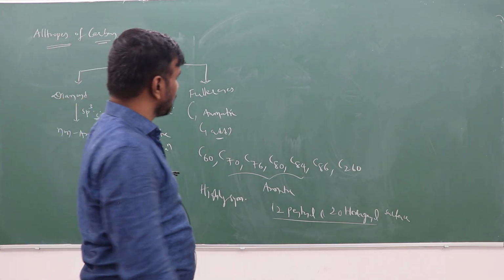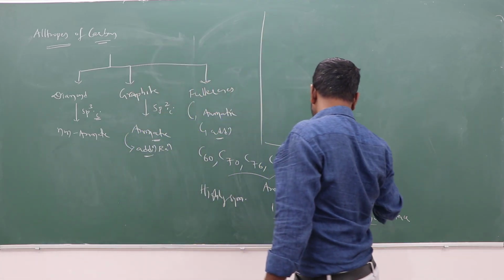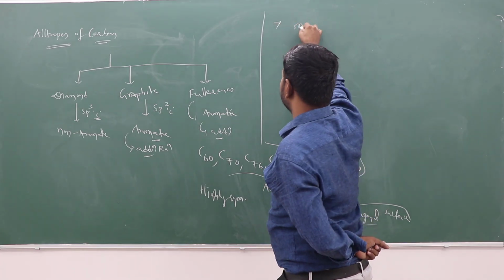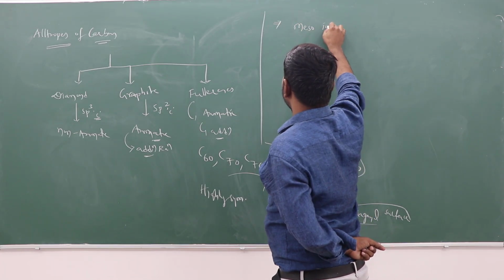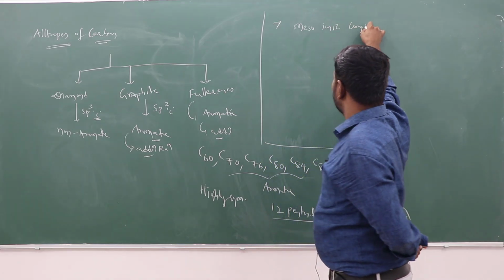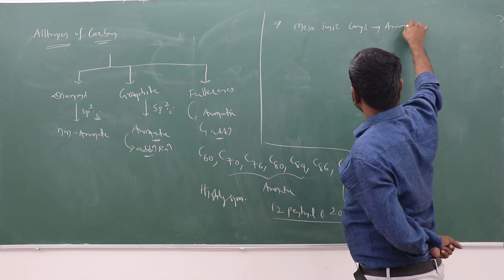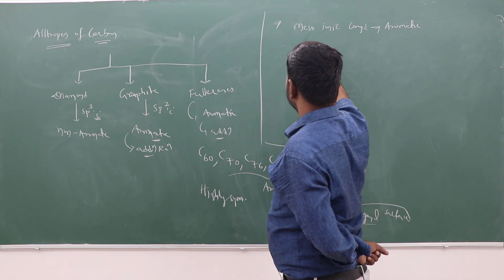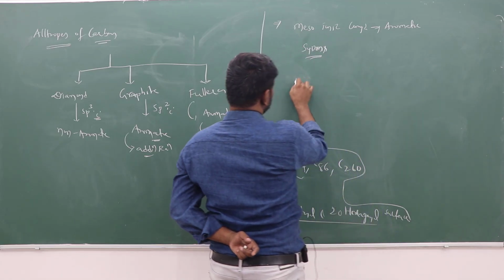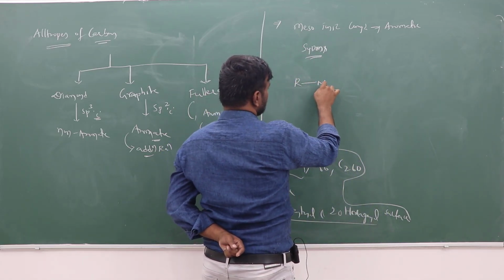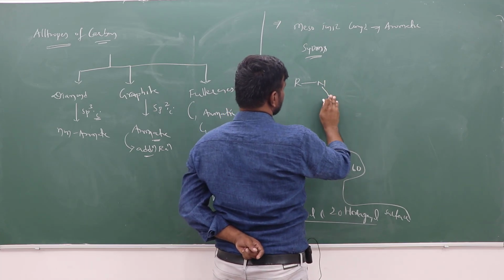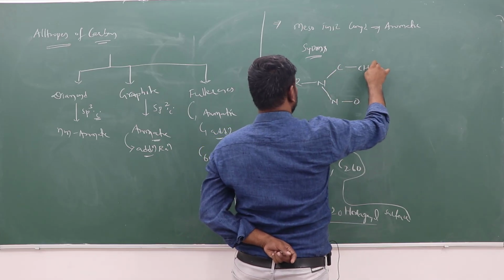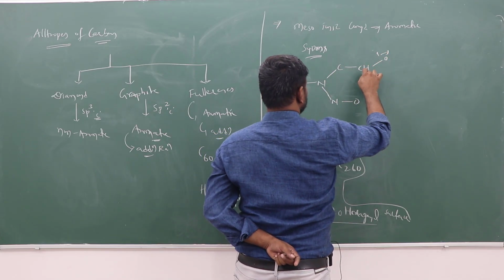Right. Another one is the meso-ionic compound. The first meso-ionic compound which is aromatic is sydnone, with a structure like this, with O minus like this.